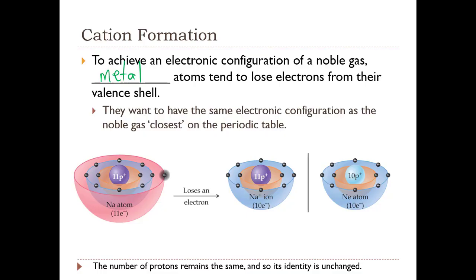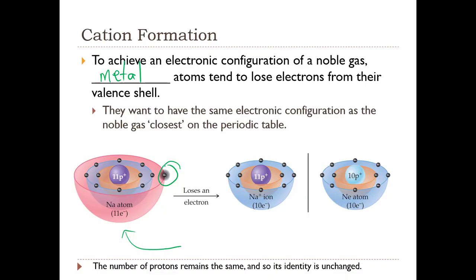So let's look at sodium as our example. Sodium is in group 1 and has 1 valence electron, and the noble gas closest to sodium is neon, the one right before it on the periodic table.